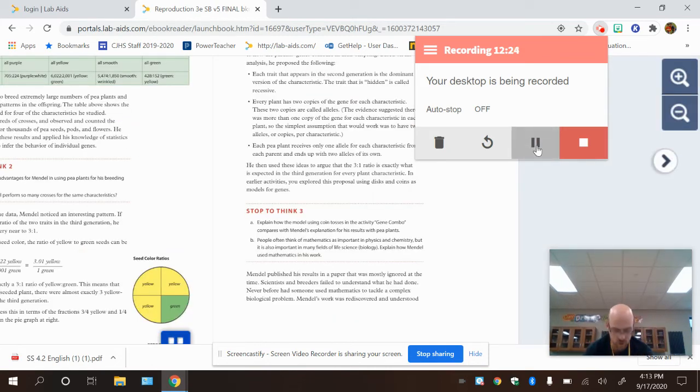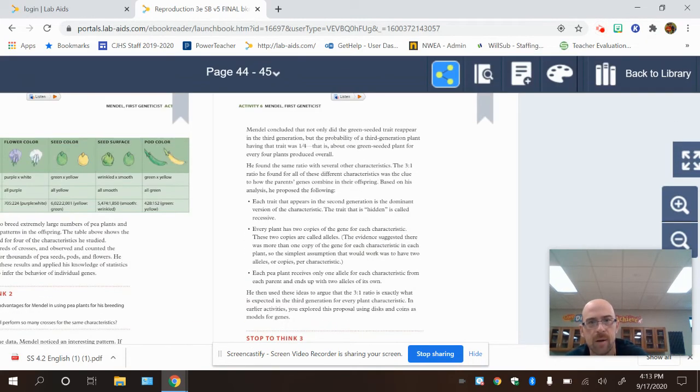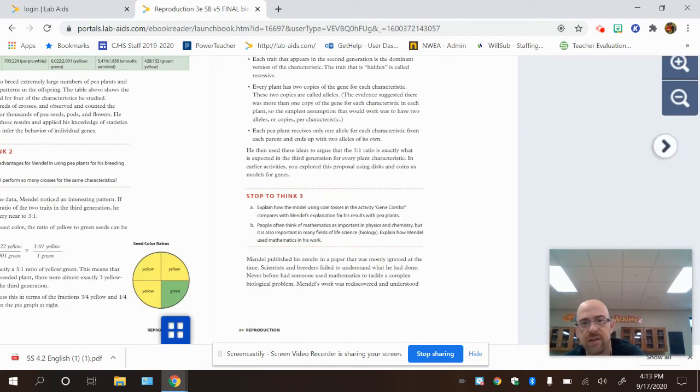All right, so we're back. So you just answered stopping to think question 3, and I'm at the bottom of page 45, getting ready to finish 45 and then go on to 46. If you look at my cursor, that says Mendel published. So Mendel published his results in a paper that was mostly ignored at the time. Scientists and breeders failed to understand what he had done. Never before had someone used mathematics to tackle a complex biological problem.